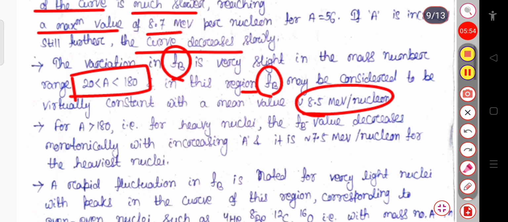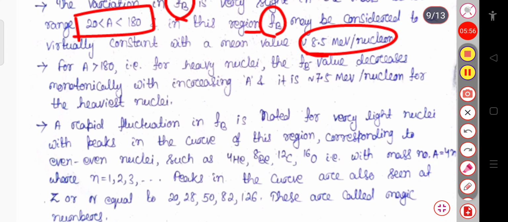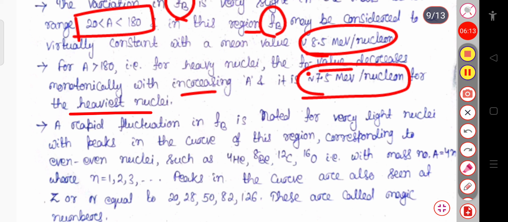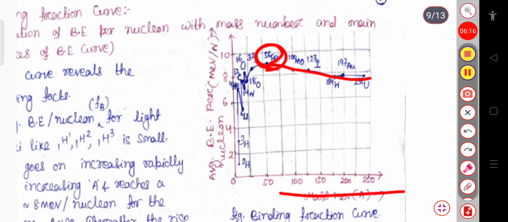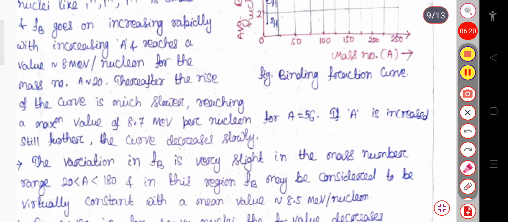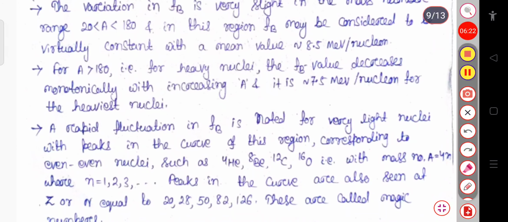For A greater than 180, that is for the heavy nuclei, the Fb value, which means the binding energy per nucleon, decreases monotonically with increasing A, and it is near about 7.5 MeV per nucleon for the heaviest nuclei.